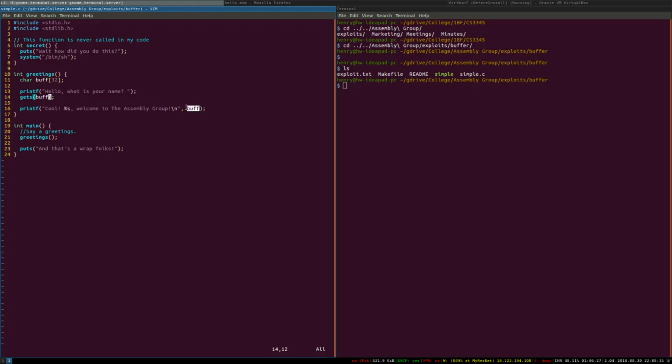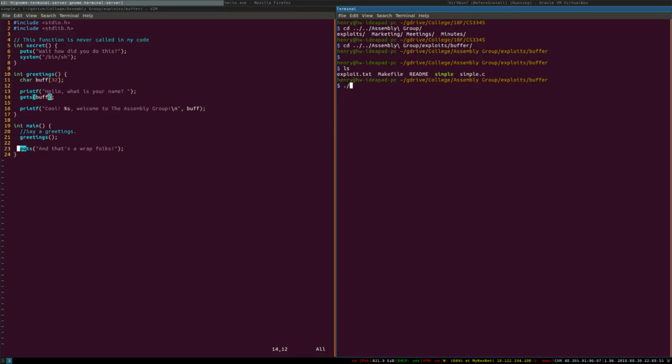We pass in the parameter buff, which is the one that we had read in the name from user input. And then we say, cool, something, something. Welcome to the assembly group. And then once we finish this method, we return. We go out here to this puts statement and says that's a wrap, folks. So here, let me run the same program to confirm that.